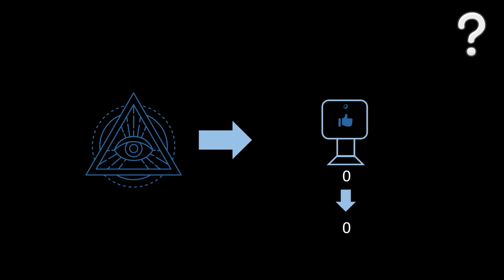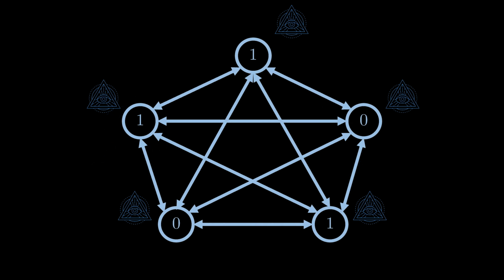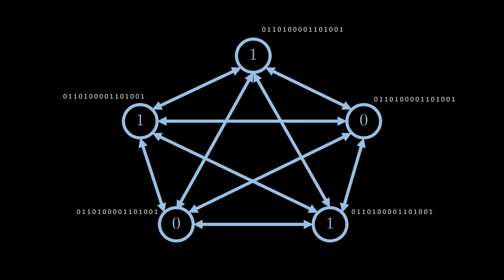Can we build something that comes close to a random oracle? One could simply use a random number generator to create a random bit string. We can then give this bit string to each node as a replacement for a true random oracle. So, we emulate a random oracle by having each node use one bit after the other from the shared bit string. Is this a good solution? Do you see a problem with this approach? This is a good time to pause the video and think about it for a minute.